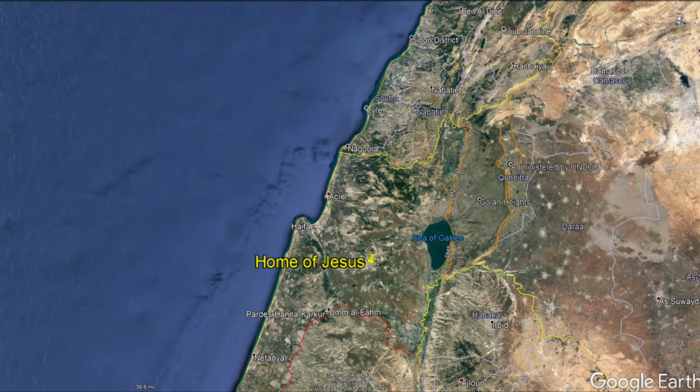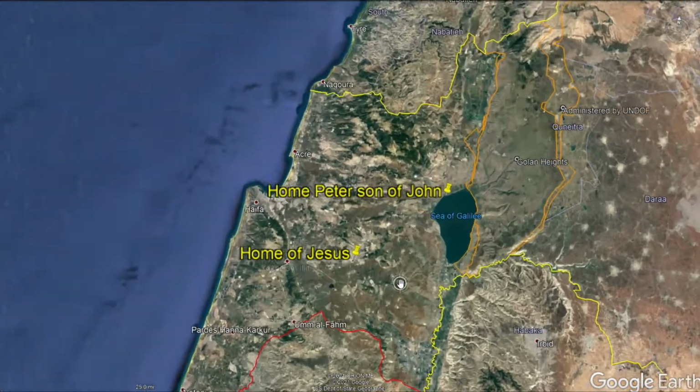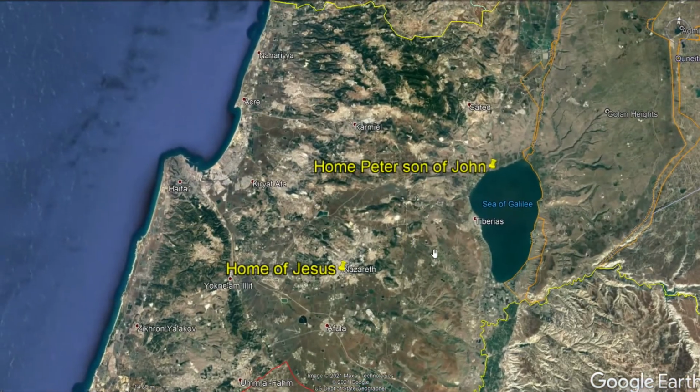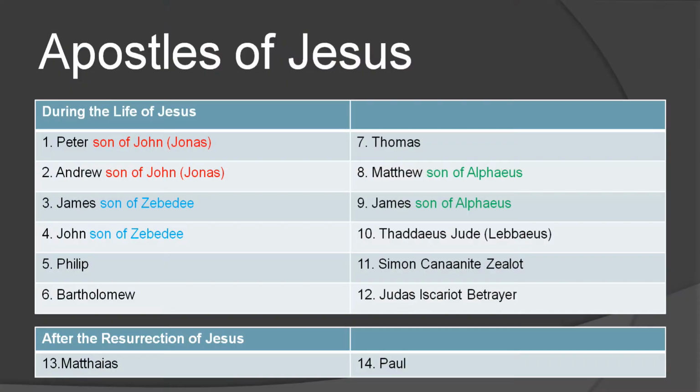So let's take these one at a time. Peter, home of Peter, says he's the son of John. Now, a couple sets of these disciples are brothers, because Peter and Andrew are brothers, James and John are brothers, and then we have a curiosity that I guess theologians can talk about for centuries and millennia to come, and it is, the scripture says, Matthew, son of Alphaeus, and James, son of Alphaeus.